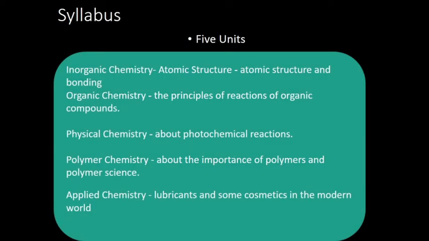Now the syllabus of Allied Chemistry is as usual. You have 5 units. First unit is Inorganic Chemistry, which consists of atomic structure. Second is Organic Chemistry, where it explains the principles of reactions of organic compounds. Third one is Physical Chemistry, where we will see photochemical reactions. Fourth one is Polymer Chemistry, which tells us about the importance of polymers and polymer science. And the last one is Applied Chemistry, which tells us about lubricants and some cosmetics in the modern world.